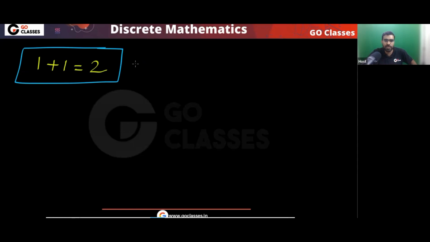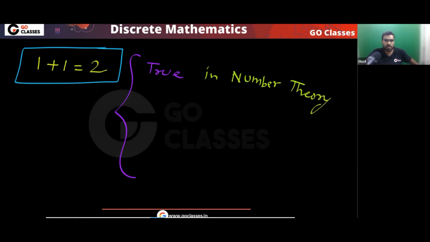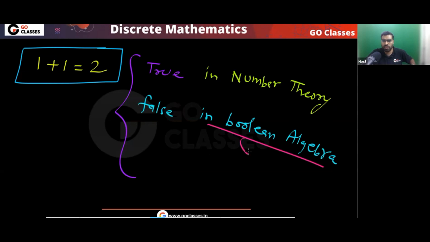See, this statement is true if you are thinking about this as addition. If you think in number theory, this statement is true. In the class of number theory, this statement will be true. This statement will be false in Boolean algebra. In Boolean algebra, what happens? In Boolean algebra, you know that 1 or 1, that is 1. In Boolean algebra, this is OR.